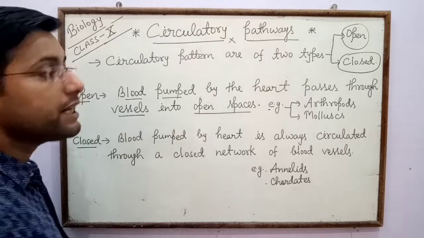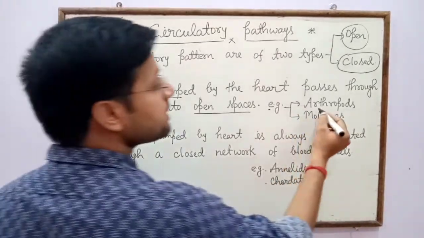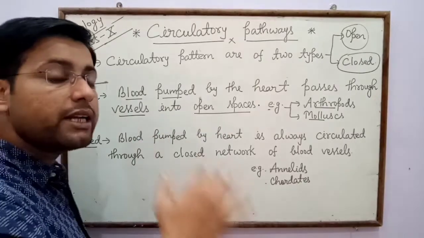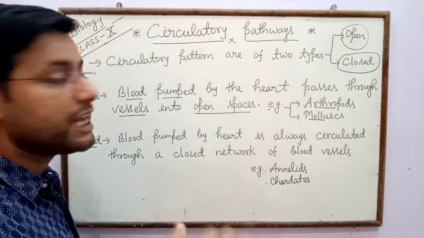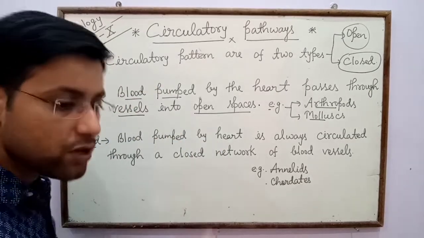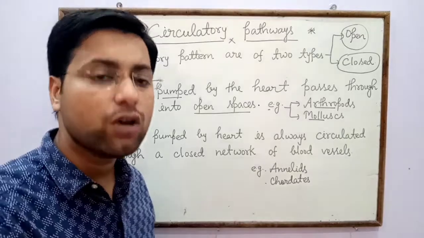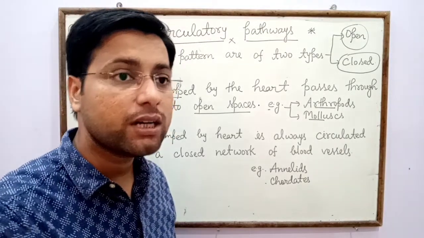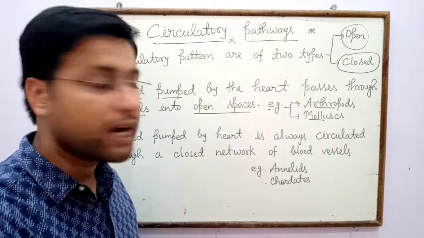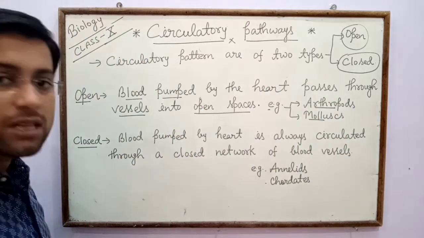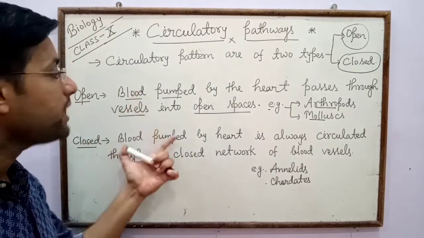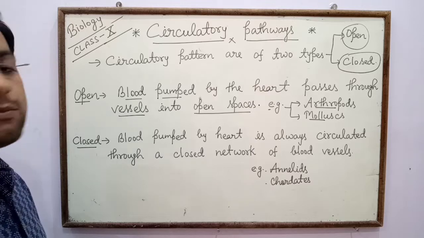In some organisms, especially in case of arthropods and molluscs, the open type of circulatory system is present, because heart is a pumping organ and the heart pumps blood into the body and again receives blood from body parts. So in open circulatory system, blood pumped by the heart passes through vessels into open spaces.